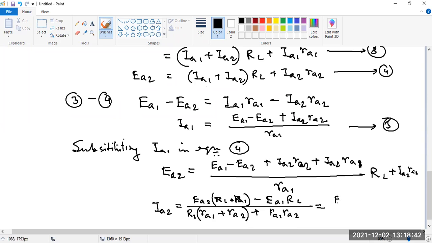Then it will be EA2 minus EA1 minus EA2 into RL in the numerator, and the denominator will be as it is.